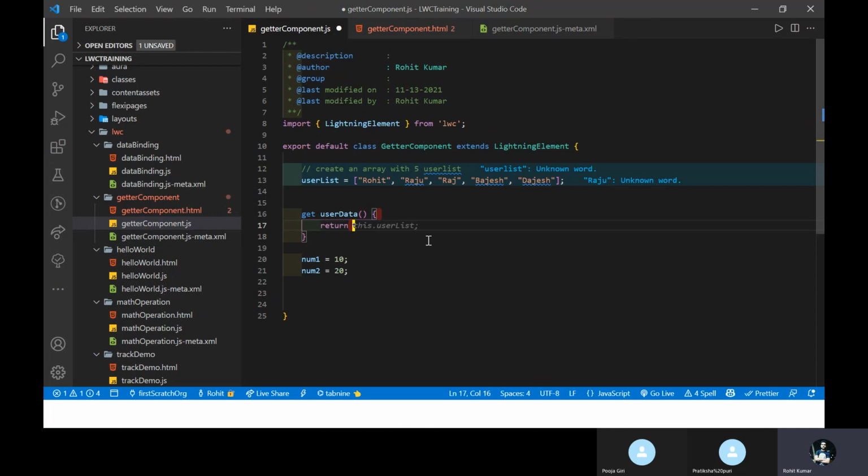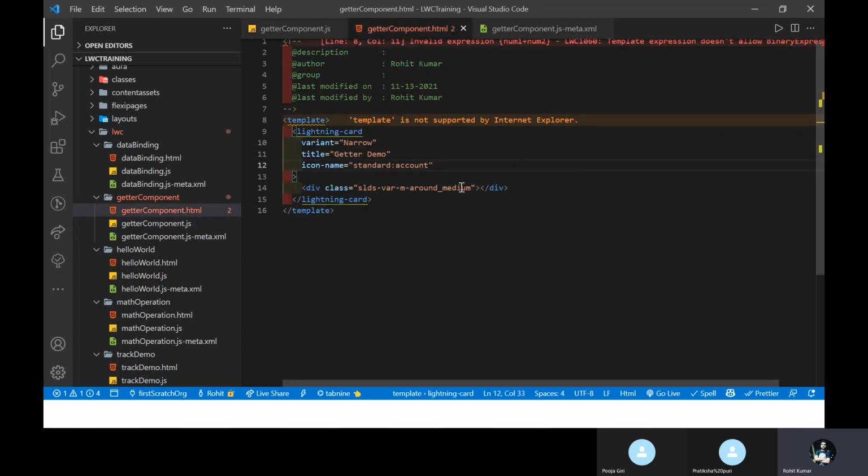Under the return value, like this.userList, and which index do you want? I want the second index, which means the Raj value. So just use get userData, copy this one and give your expression here. This is the simple fundamental: a curly bracket with this normal property. Just push this component into the org.